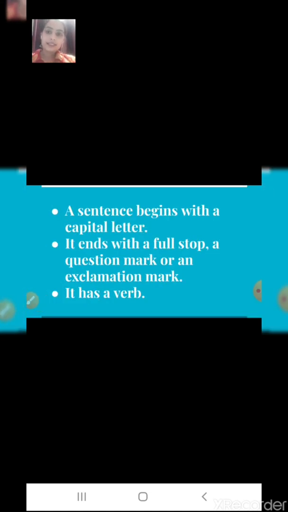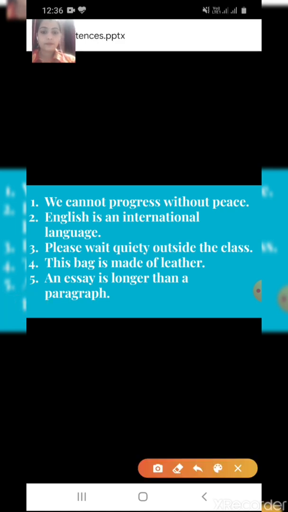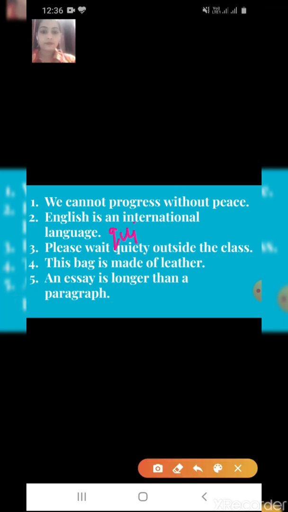Now here are some examples of sentences. We cannot progress without peace. English is an international language. Please wait quietly outside the class.